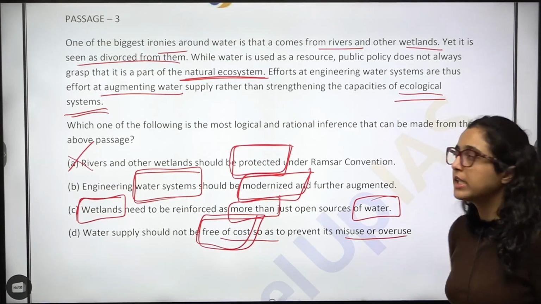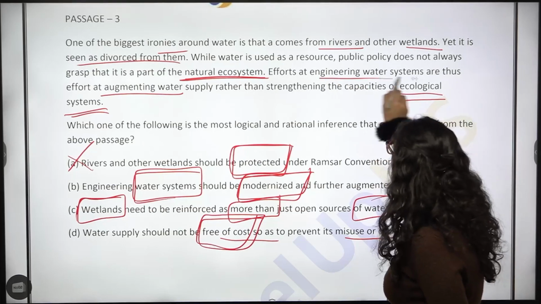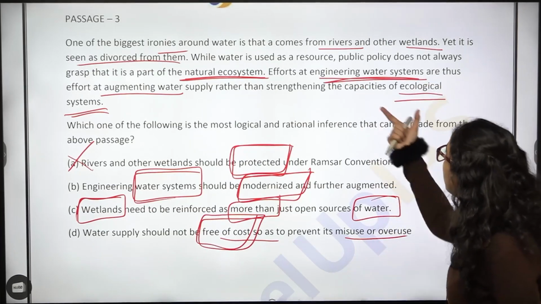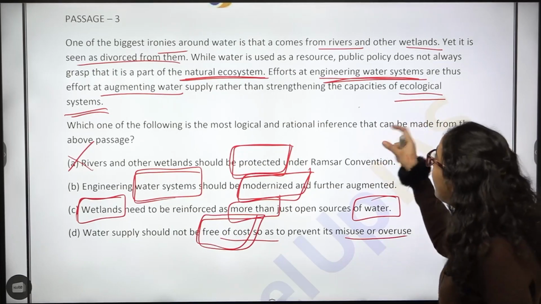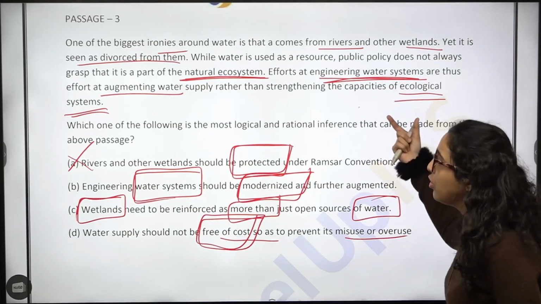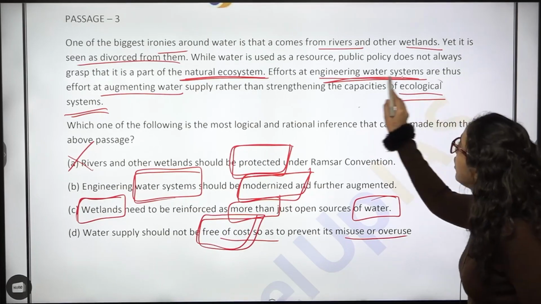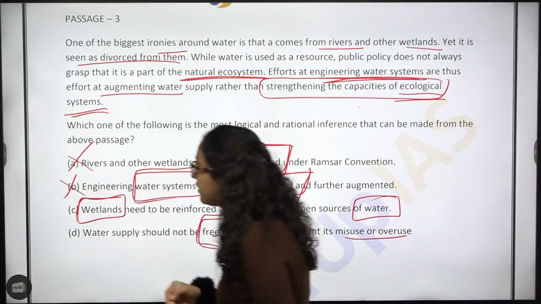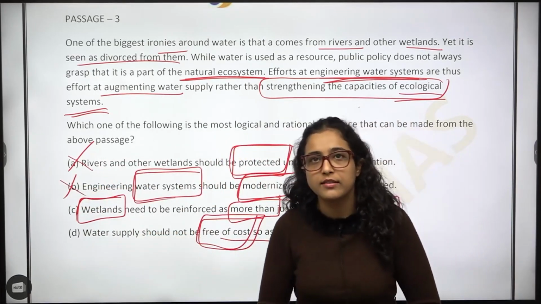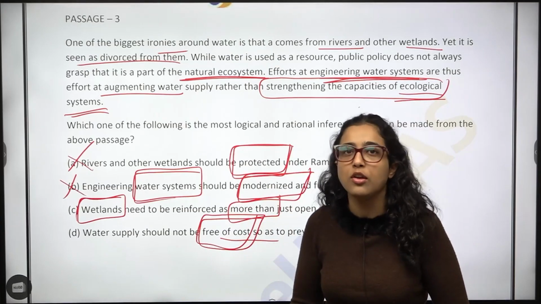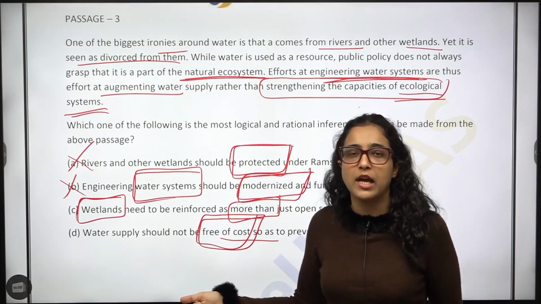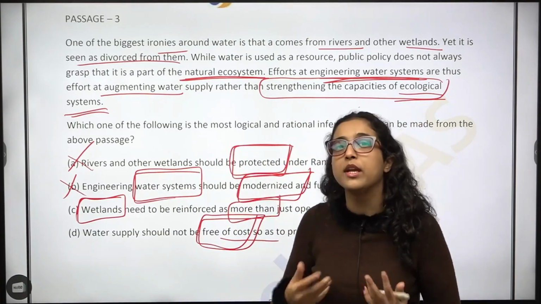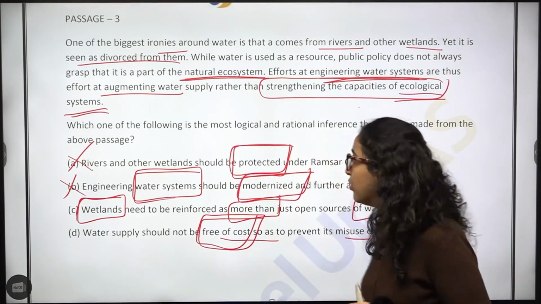Again, we are already saying that efforts at engineering water systems are efforts at augmenting water supply rather than strengthening the capacity of ecological systems. So this is opposite of, or not relevant to, what we are saying. The author is saying that in engineering and water systems, you focus on water supply rather than increasing the capacities of the ecological systems. So increase their capacities, right?